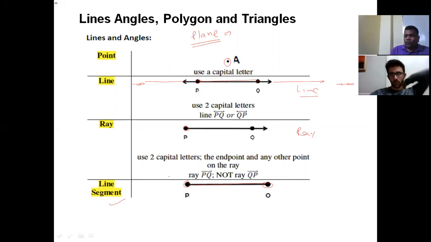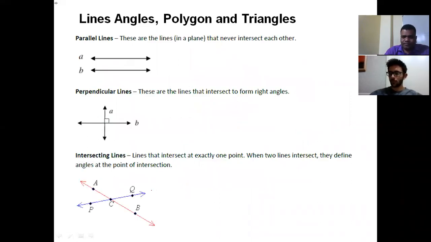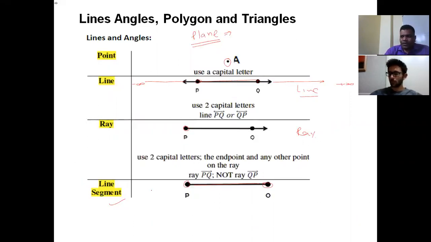Hope these points are clear: plane, point, line, ray, line segment. So what is a line segment? Part of a line is called a line segment. Right. Shall I go ahead? Yes.